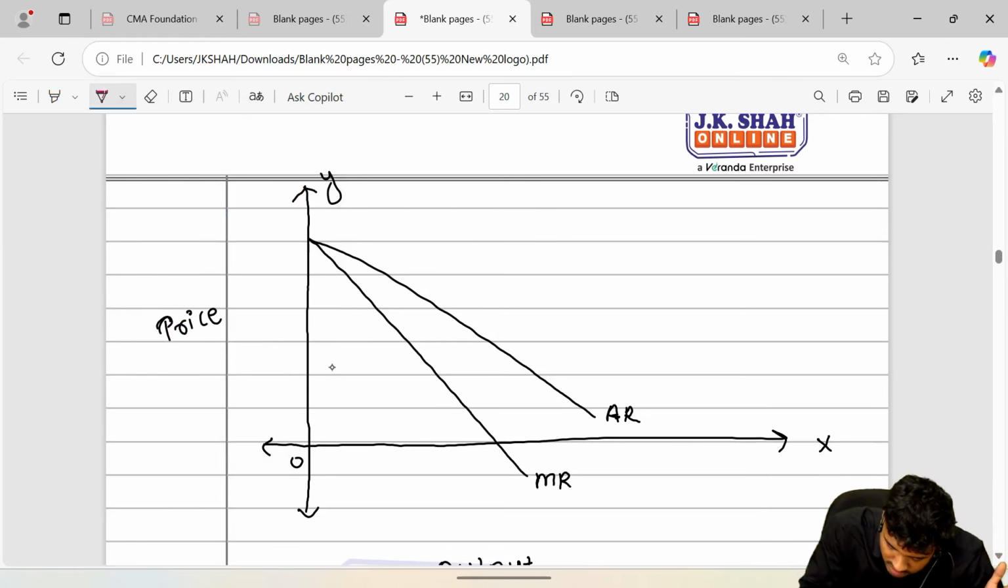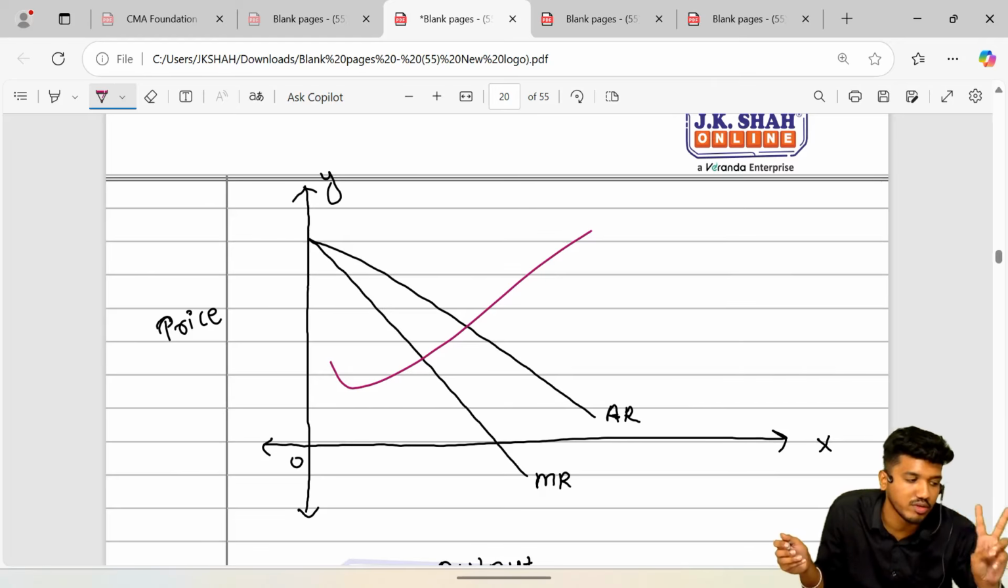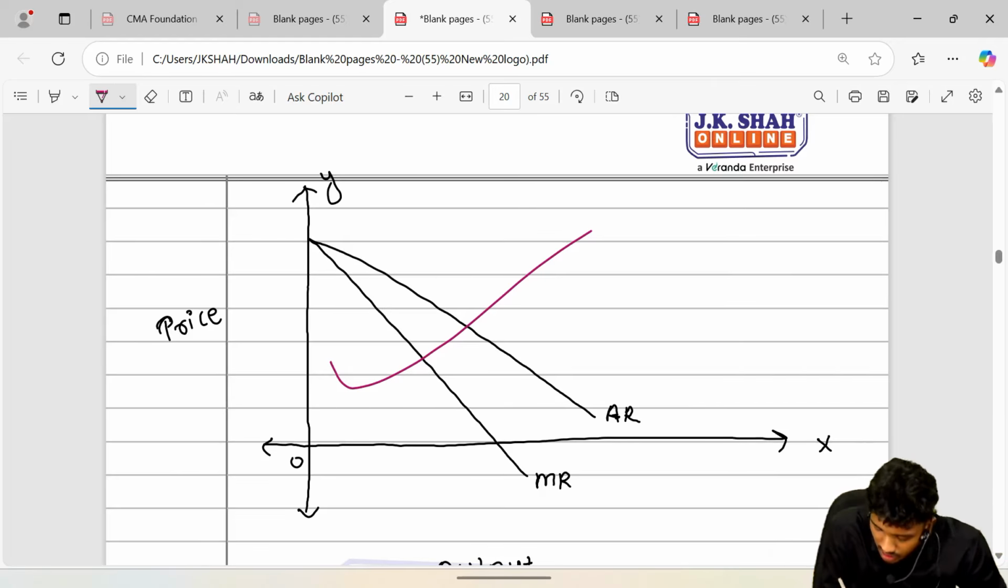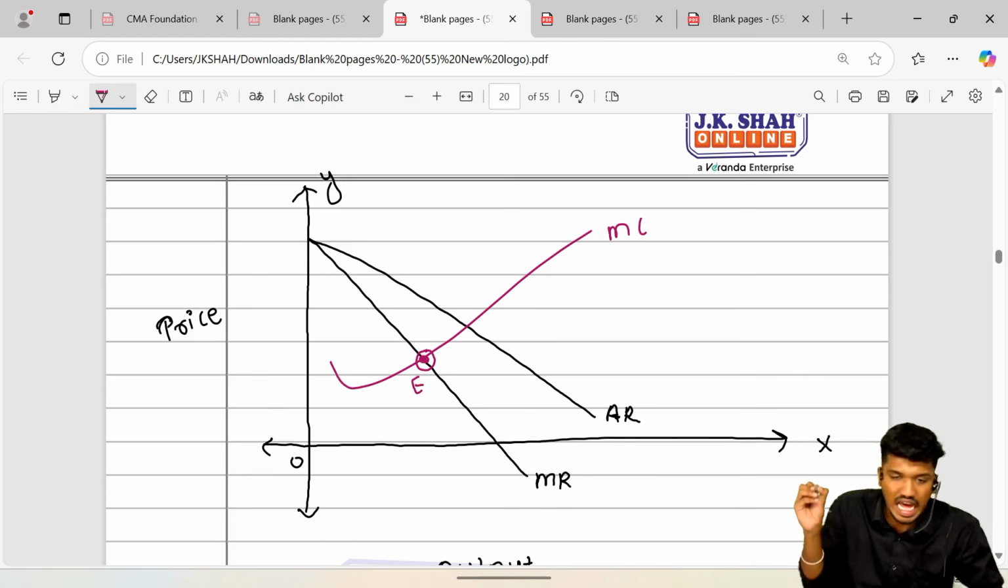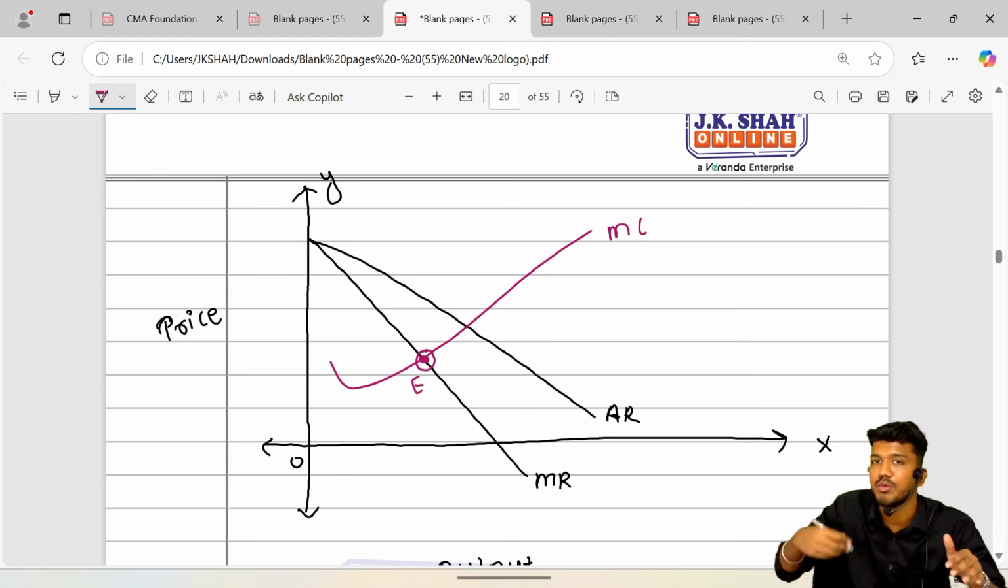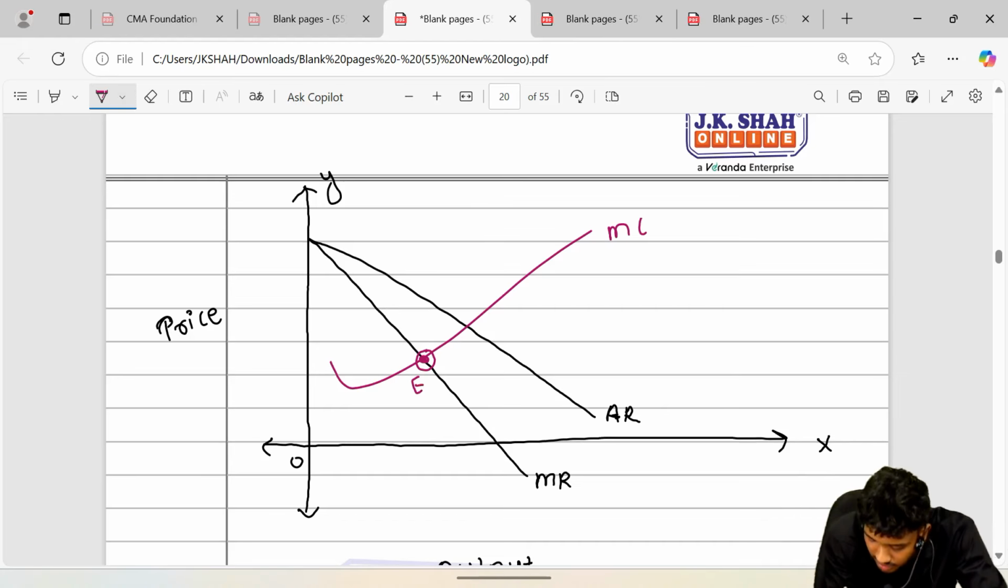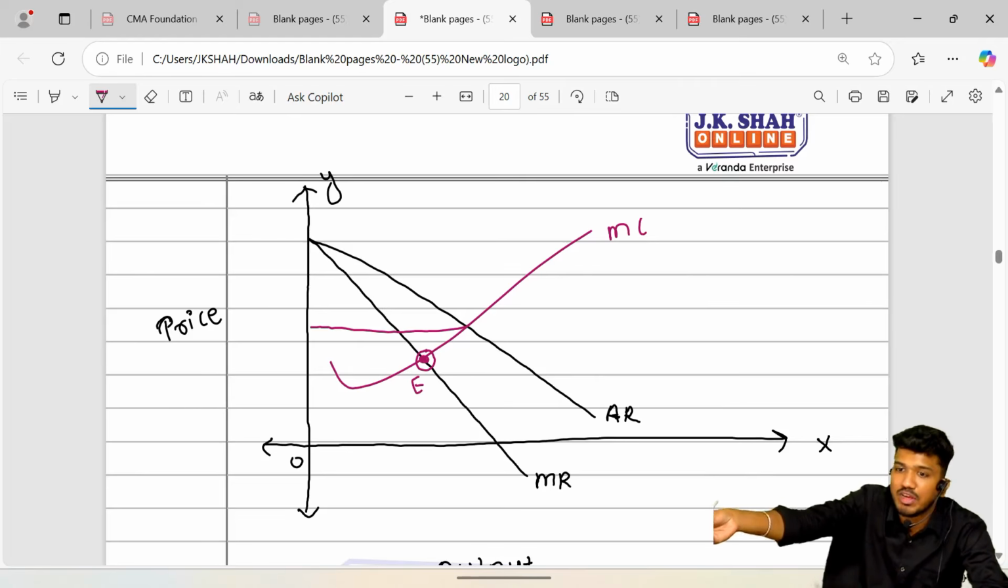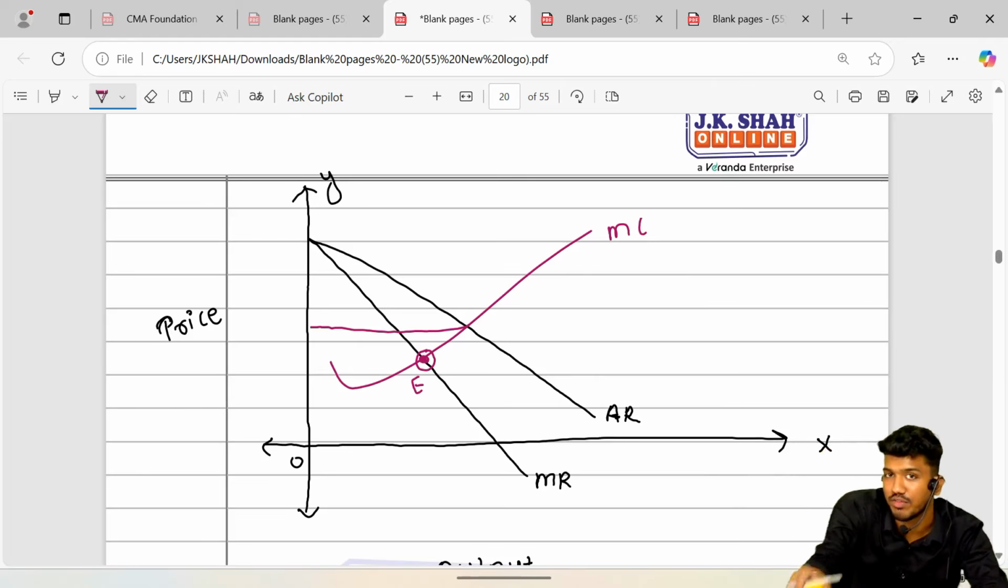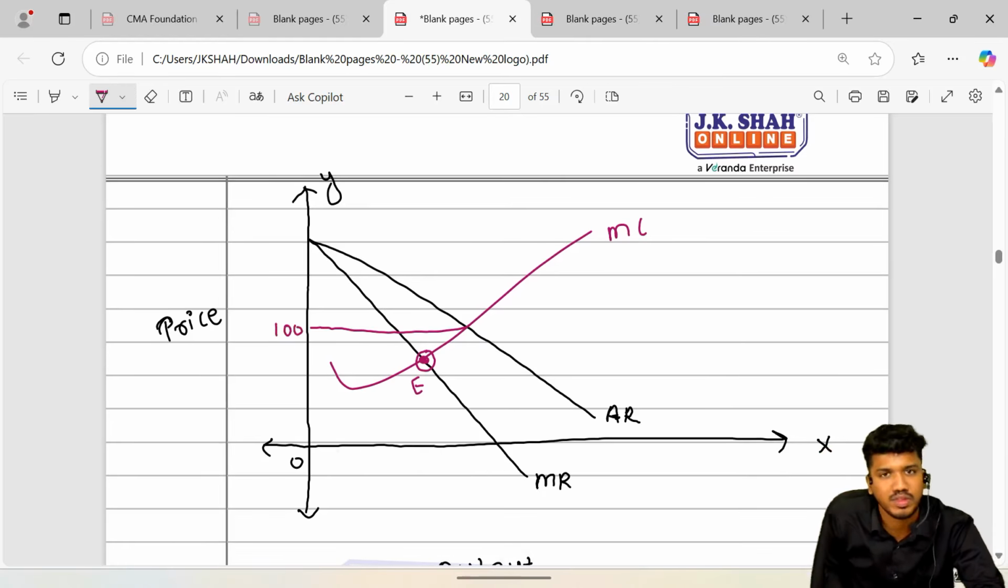But let's mark this MC. The moment you mark MC, you will get two things. First, equilibrium. So MR is equal to MC is this one. This is our MC curve, your equilibrium point. It is our equilibrium. Now we have to move forward. That is, this is our revenue, the amount of money which I got into my pocket after selling this one unit is 100 rupees. This is 100 rupees. Now let's check.